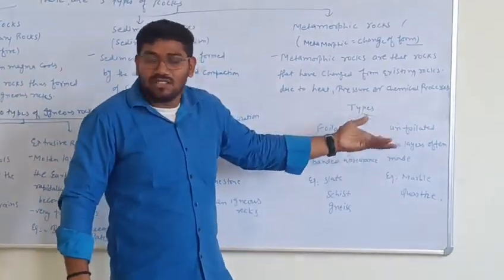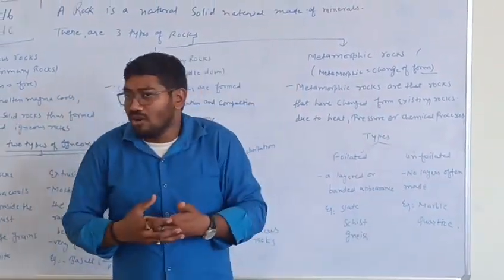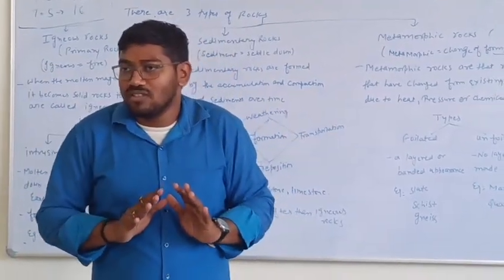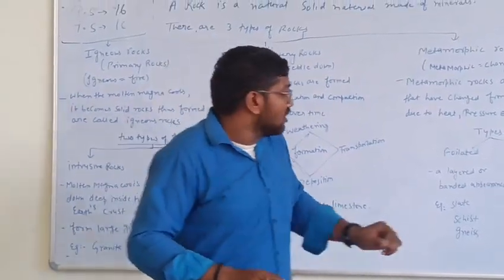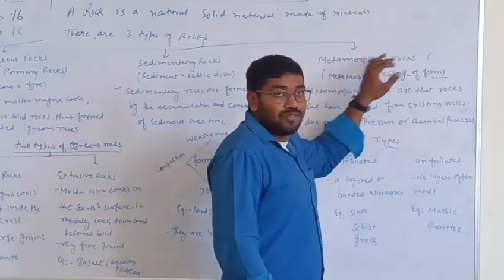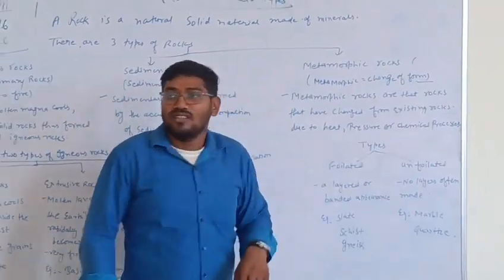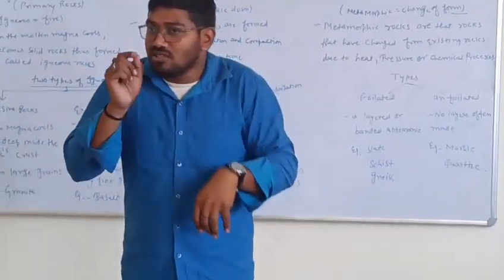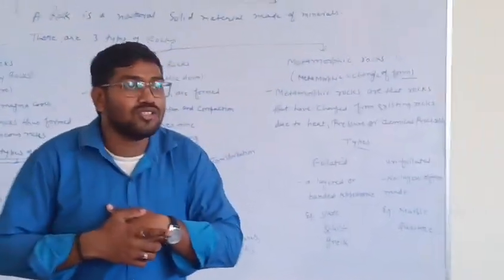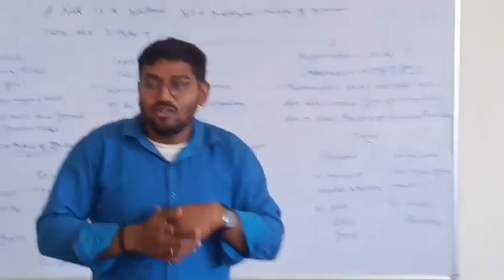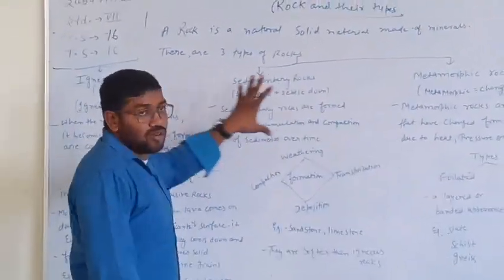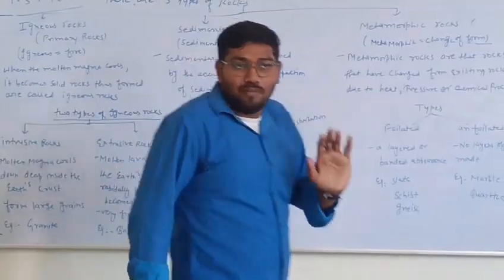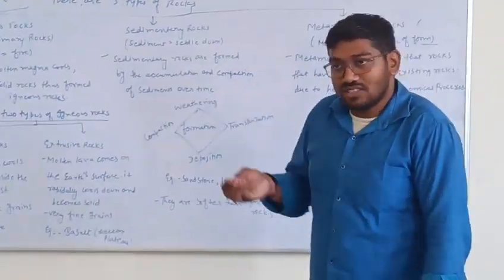Now the next part is the unfoliated, in which no layers are found. Those metamorphic rocks are considered as the unfoliated metamorphic rocks. Example: marble. There is no layer. Second one, quartz. Quartz is a stone which is also used in the watch. So these are the three types of rocks, which are very important for your examination and for your understanding. Thank you.